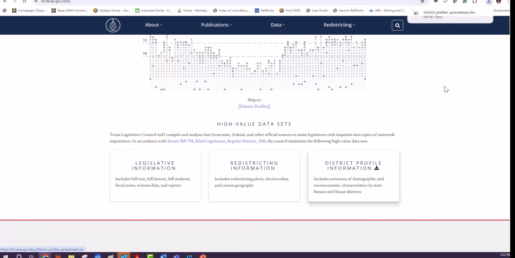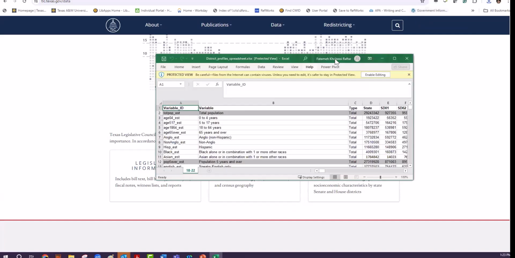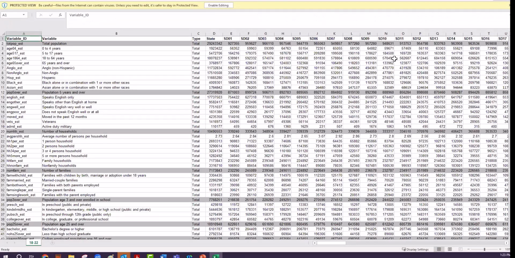Let's go to this one. And okay, it is in Excel, so it's been downloaded. You just need to click on that and see that, yes, it is here. It's open on my other screen, so I brought it here. This is what it looks like, with all the information, probably raw data, and this is in Excel, so you can manage the usage of this better.